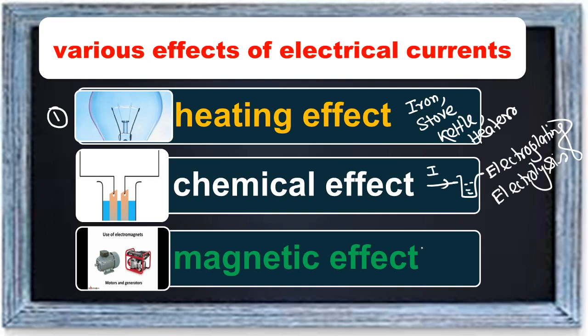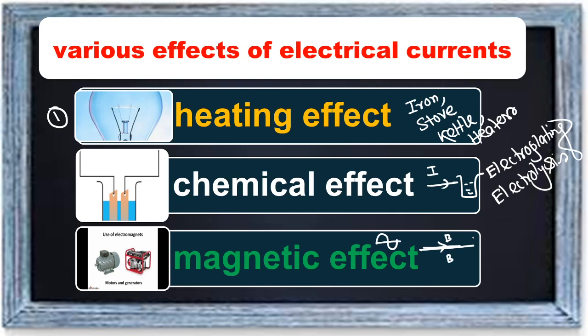Magnetic effect means whenever current is passing through a wire, and especially when the current is alternating current, meaning the amplitude of the current varies, it will produce a magnetic field around the circuit or around the wire.